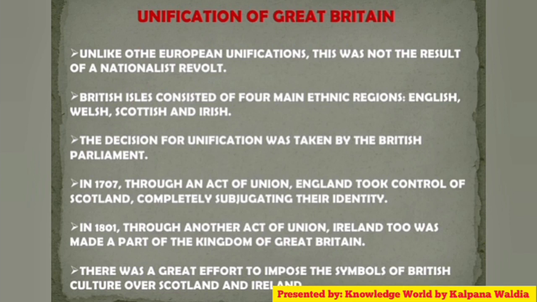In 1707, through an Act of Union, England took control of Scotland completely, subjugating their identity. In 1801, through another Act of Union, Ireland too was made a part of the Kingdom of Great Britain. There was a great effort to impose the symbols of British culture over Scotland and Ireland.